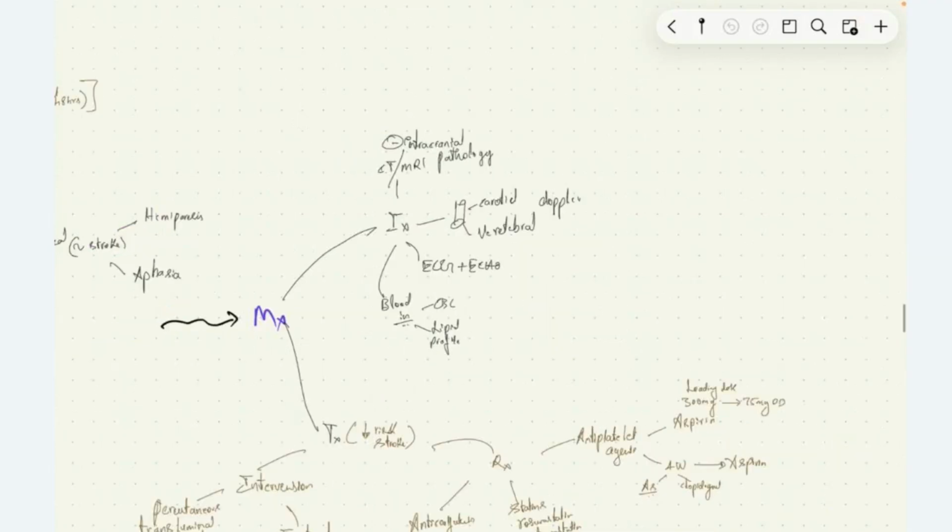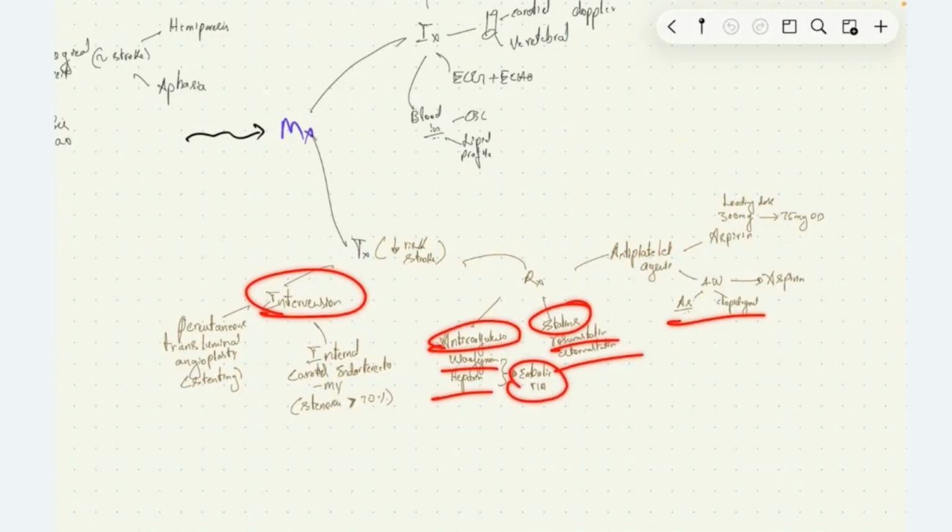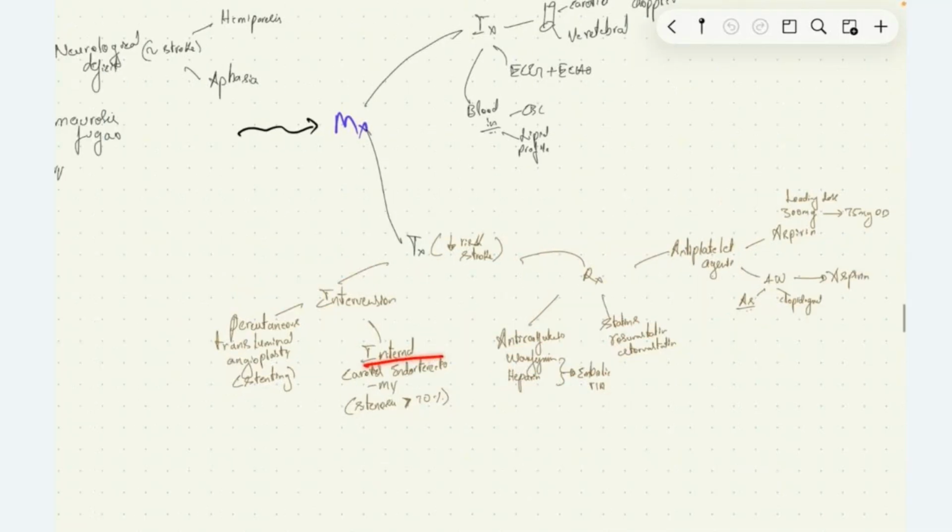Management, we perform investigations, CT and MRI to rule out intracranial bleed, and then we perform Doppler of carotid and vertebral artery to look out for artery stenosis, ECG and echo to see for any cardiac pathology, blood investigations, CBC, and lipid profile. Treatment, we have antiplatelet agents, aspirin and clopidogrel. Statins, we have rosuvastatin, atorvastatin, anticoagulants like warfarin and heparin given in embolic TIA. The interventions, we have internal carotid artery endarterectomy and percutaneous transluminal angioplasty.